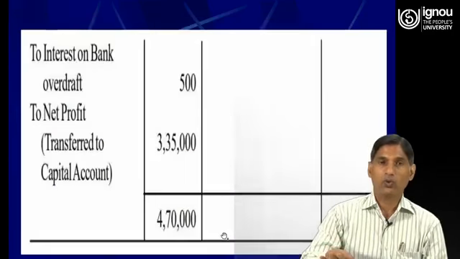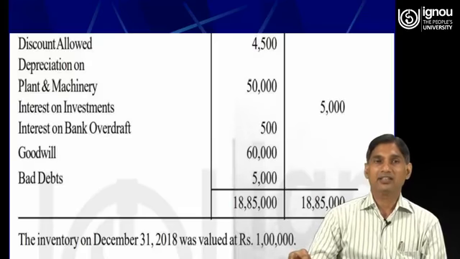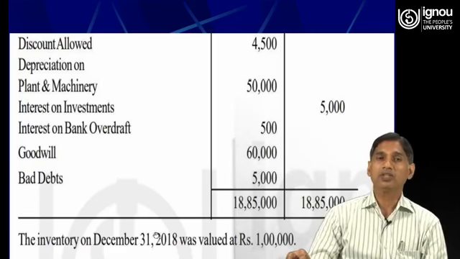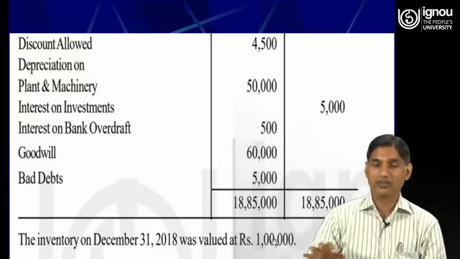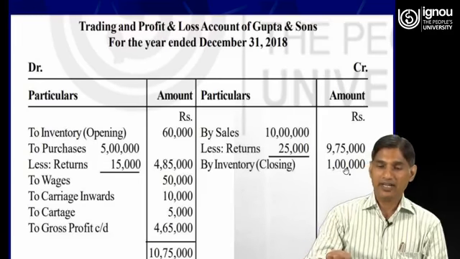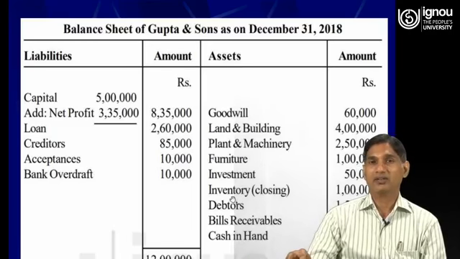If we go back, we will see that the amount of closing stock, meaning the inventory on 31st December 2018, is provided outside the trial balance. Therefore, first it was recorded on the credit side of the trading account, and next it was recorded on the asset side of the balance sheet, 1 lakh closing stock.